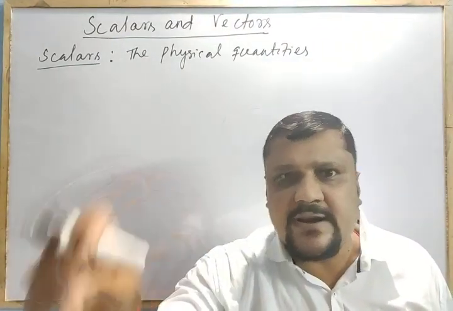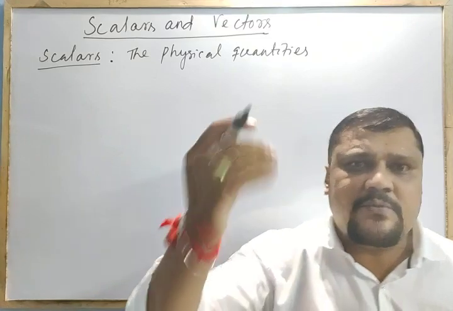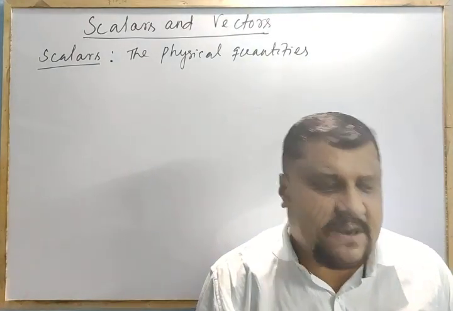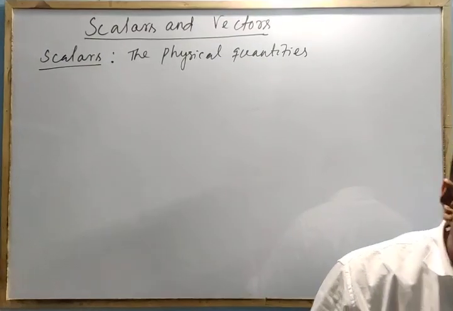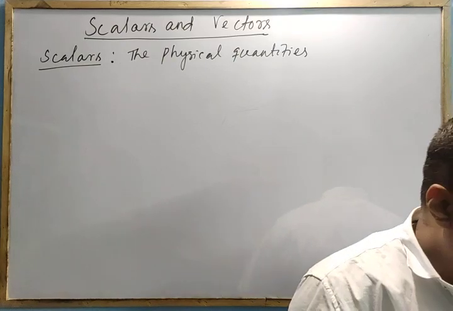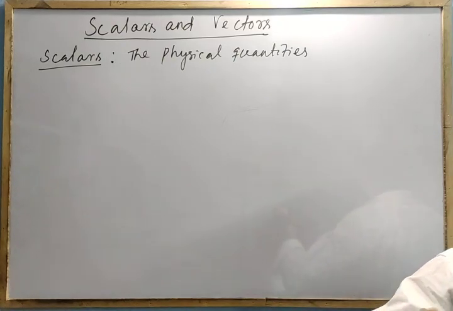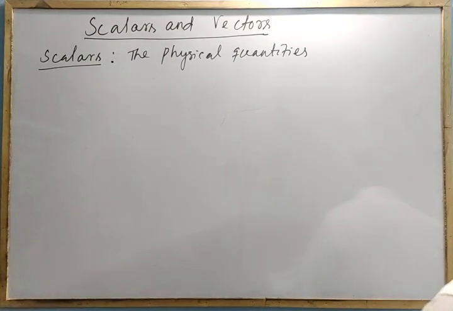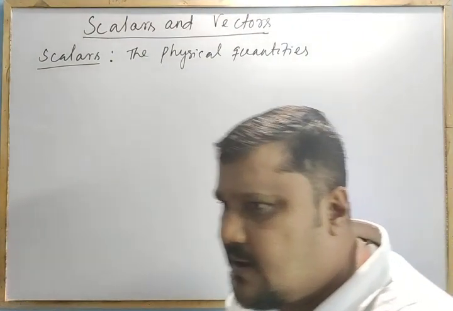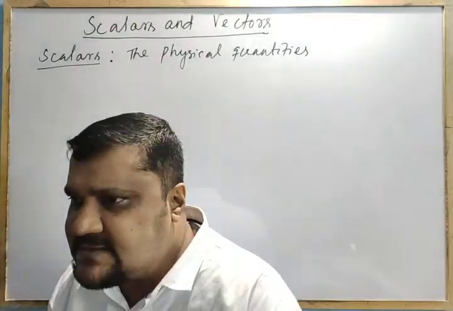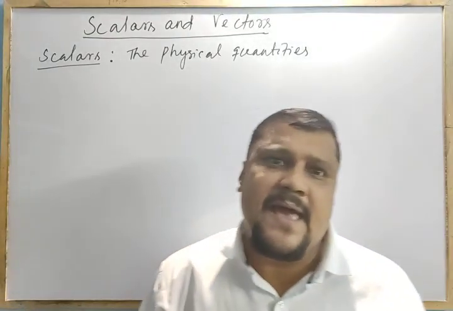What is a physical quantity? Already you know that. In one sentence, what is a physical quantity? All those quantities which can be measured, and by help of which the laws of physics can be explained.